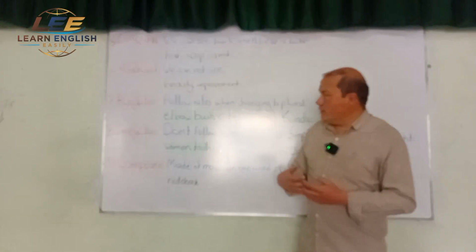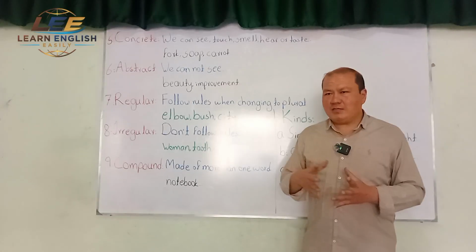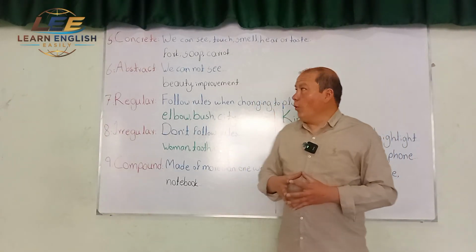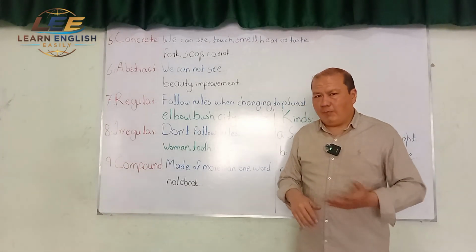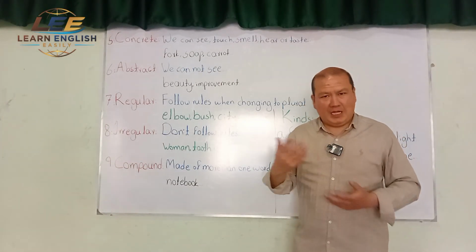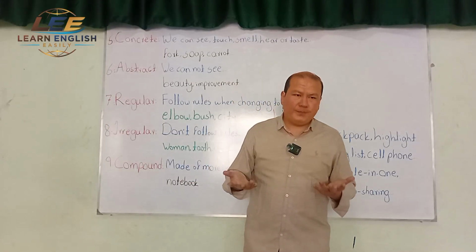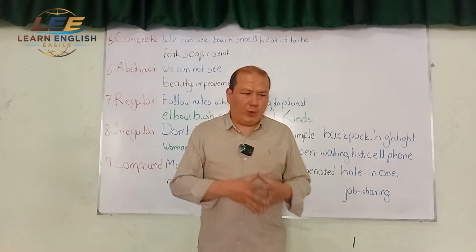On the other hand, number 6, we have abstract noun. Abstract noun is completely opposite of concrete noun. So we cannot see them, we cannot touch it, smell it, hear it, taste it. We cannot experience them, basically. Or let me put it in another way.